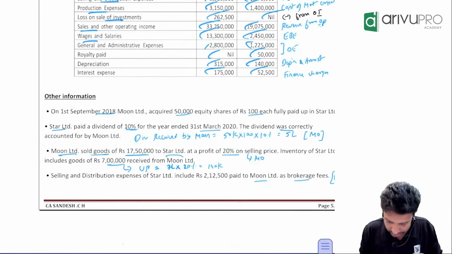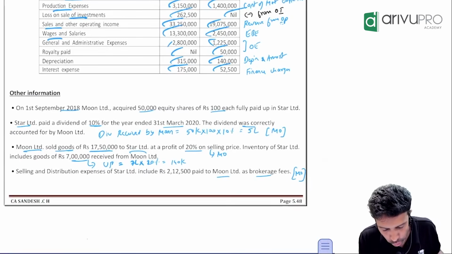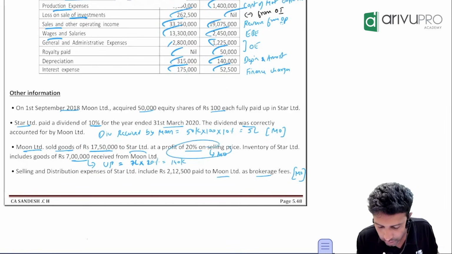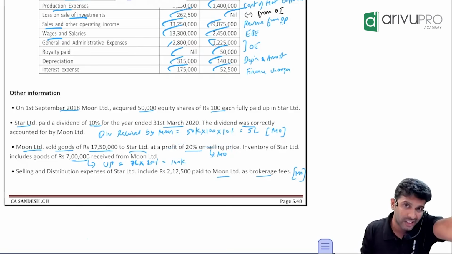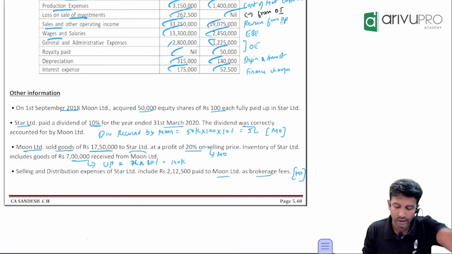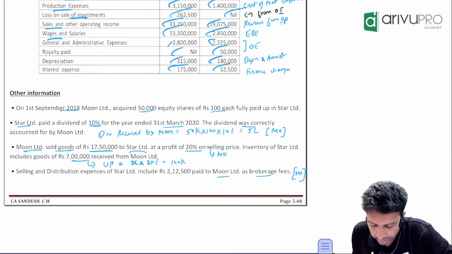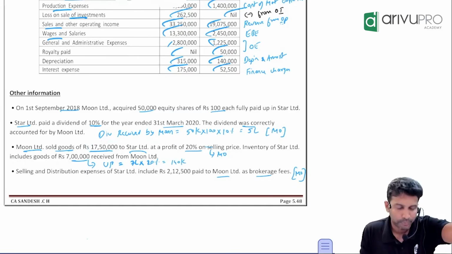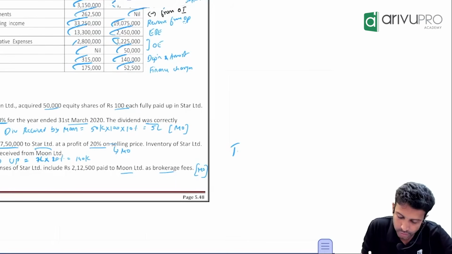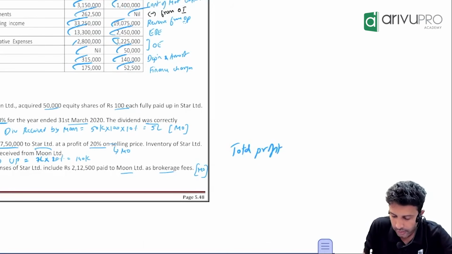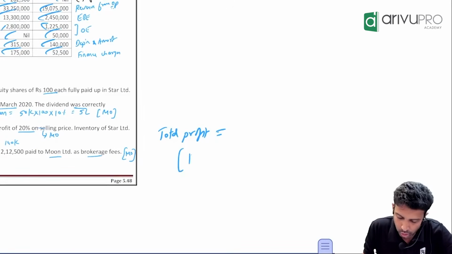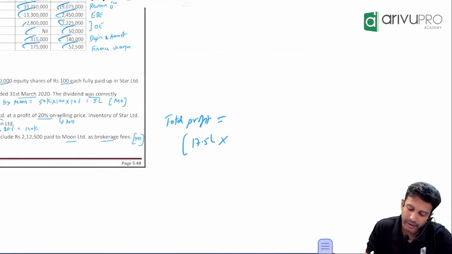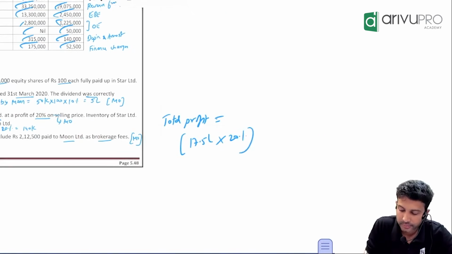Done. Okay, this is another important one. Check. Moon sold the goods to Star for how much value? 17,50,000. At what profit? 20% on the selling price. Check this because there is one stock reserve adjustment. I need you to be careful. Inventory. How much is the sale value? 17,50,000. First, can you tell me total profit? Total sale value is 17,50,000. How much profit did the holding company make? 20%. How much is this?